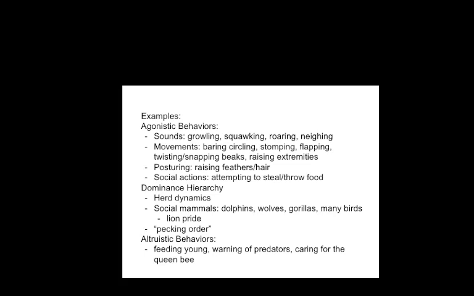In the dominance hierarchy, you really could benefit from thinking about herd dynamics. There's going to be a leader in the herd, and the others follow. Social animals that exhibit dominance hierarchy behaviors include dolphins, wolves, gorillas, and many bird species. You can also think of the lion's pride, how there is a dominant male lion, and the rest of the pride follows suit. And this establishes a pecking order.